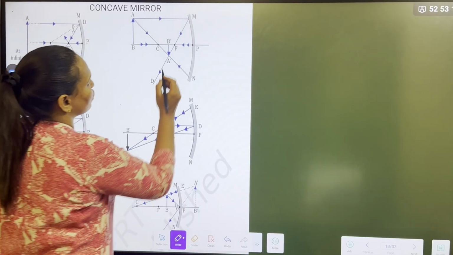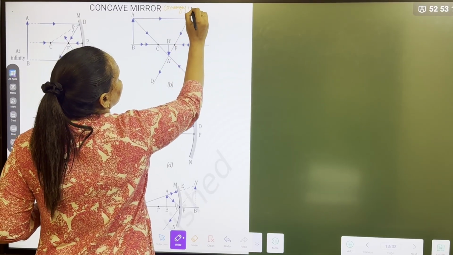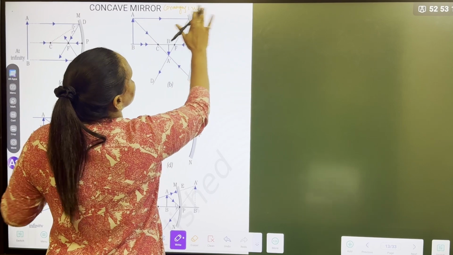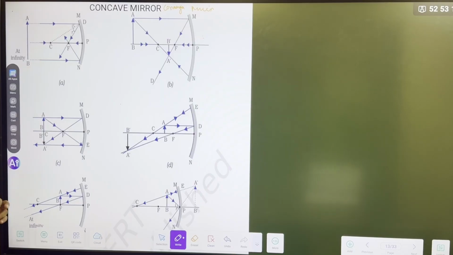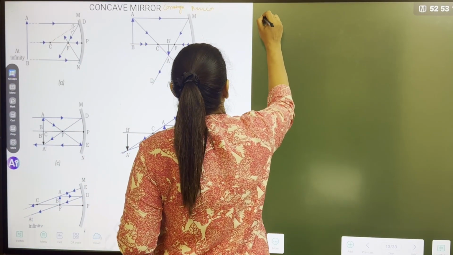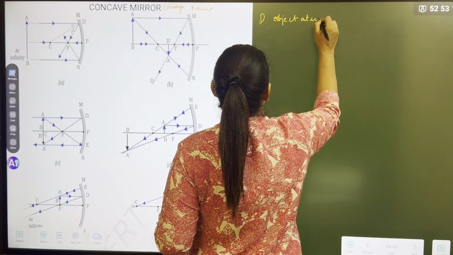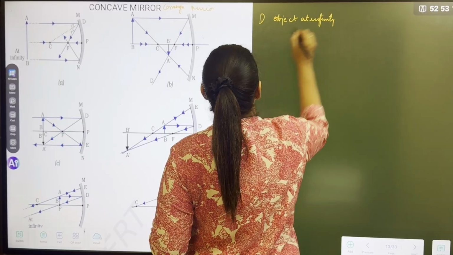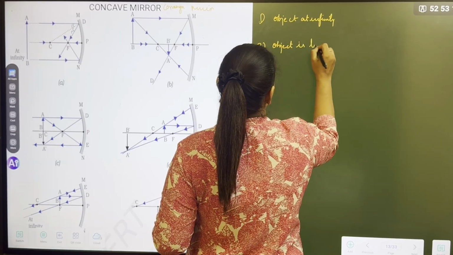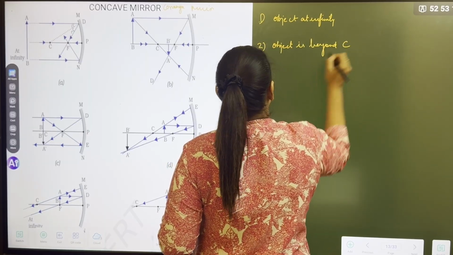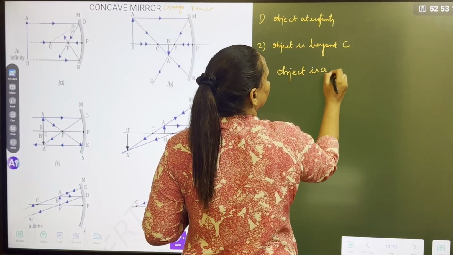First, total. See, a concave mirror is called a converging mirror. So when we use the word converging, it has 6 ray diagrams. So you should remember the positions. For example, I am writing here. First, object at infinity. Second position, object beyond C. Third, object is at C.